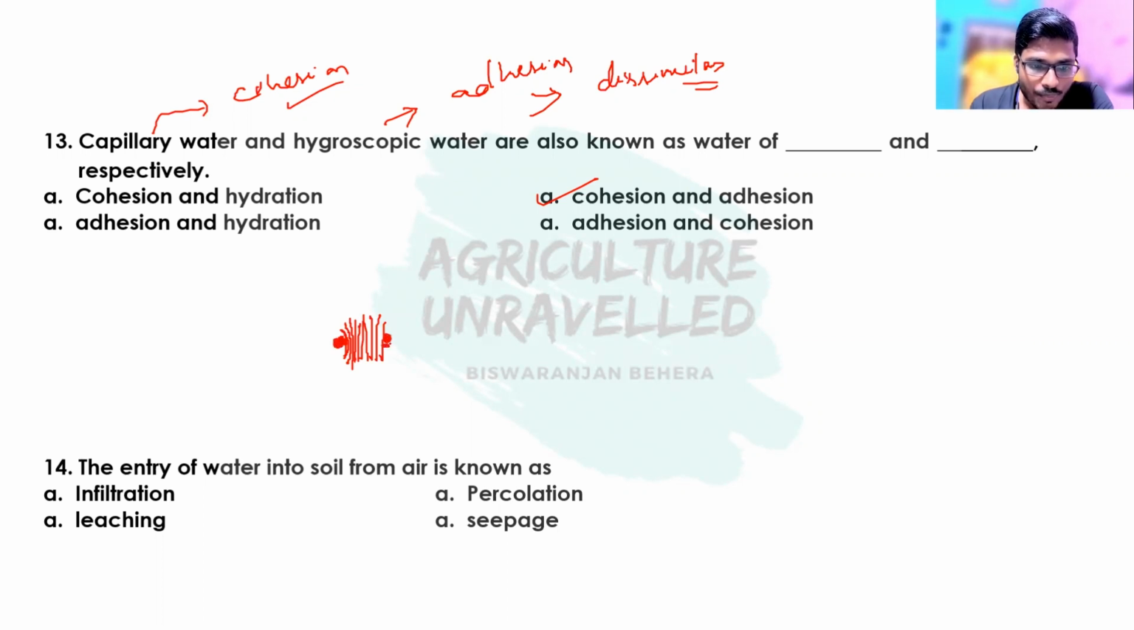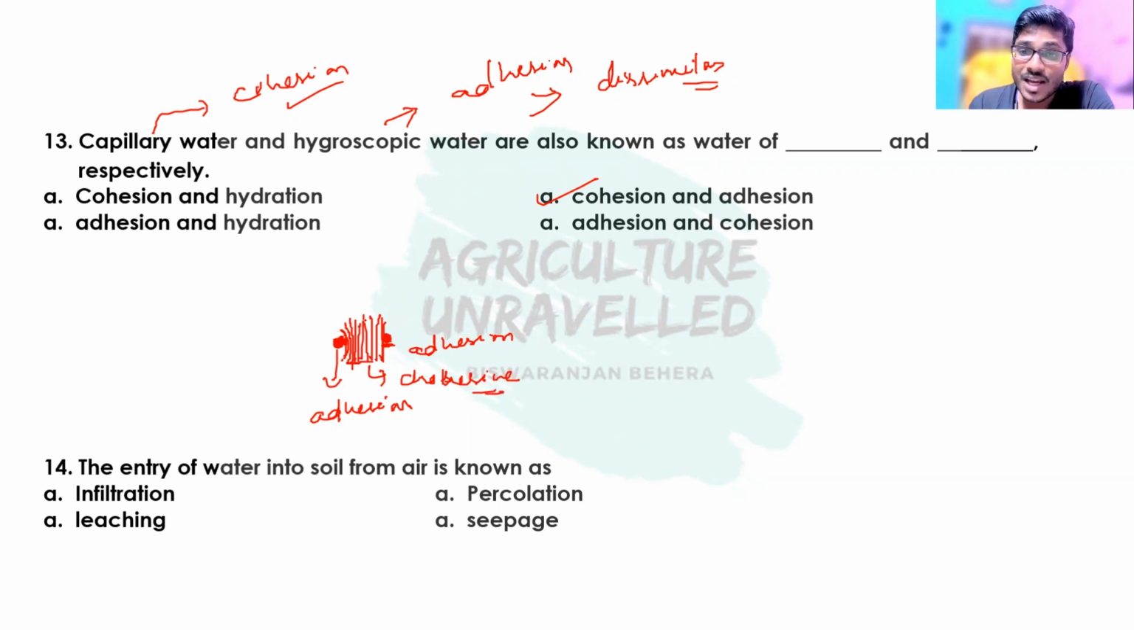Here the first layer of attraction is due to adhesion, because the soil particle and the water molecules are different things. The attraction between two dissimilar molecules is adhesion. But after this adhesion, when two water molecules are attracted towards each other and bound with each other, this force is known as cohesive force.